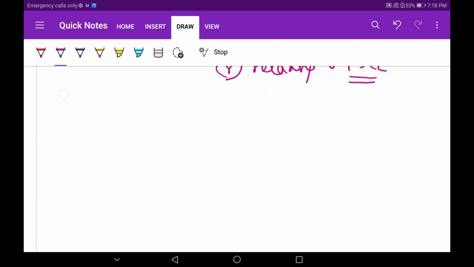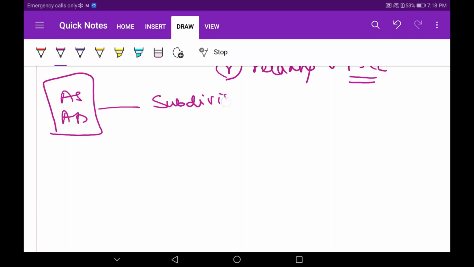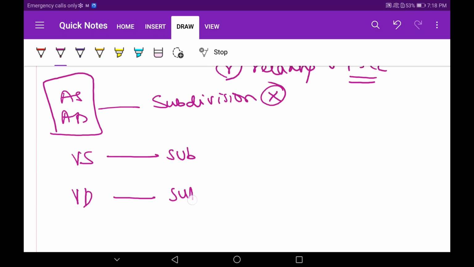Atrial systole and atrial diastole do not have any subdivisions, whereas ventricular systole has subdivisions and ventricular diastole has subdivisions. Note this down now, and when I explain, you can correlate and understand the concept. What are the events happening in ventricular systole?